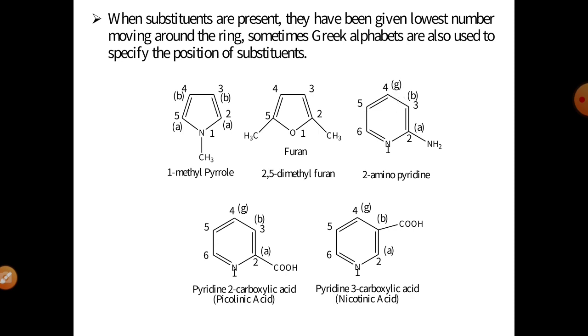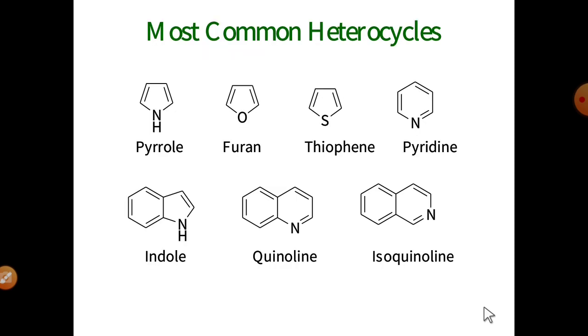These are the alphabets used in the nomenclature of the heterocyclic compound. Similarly, these are the substituted pyridines. Pyridine 2-carboxylic acid in the common system is called picolinic acid. And pyridine 3-carboxylic acid, a beta carboxylic acid, in the common system is called nicotinic acid. These are the general classification of this heterocyclic compound.